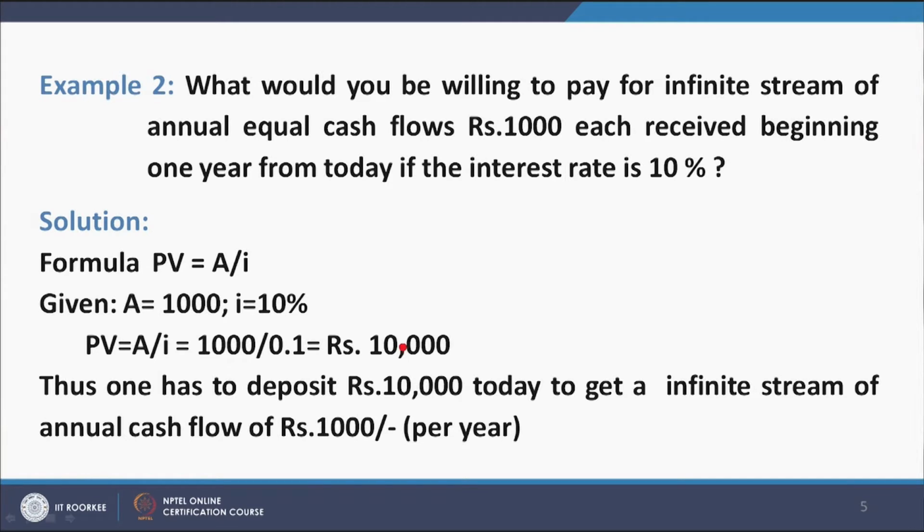Now, question number 2. What would you be willing to pay for an infinite stream of annual equal cash flows of rupees 1000 each received beginning 1 year from today if the interest rate is 10%? So, the formula is PV equals A by I, A is 1000, I is 10%. So, PV is equal to 1000 divided by 0.1 is equal to 10,000. Thus, one has to deposit 10,000 today to get an infinite stream of cash flows of 1000 per year.